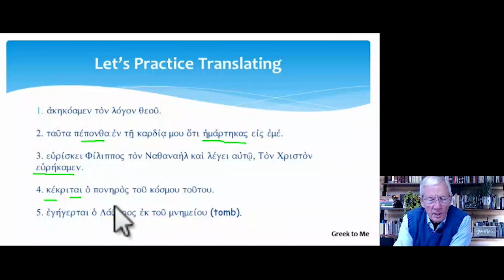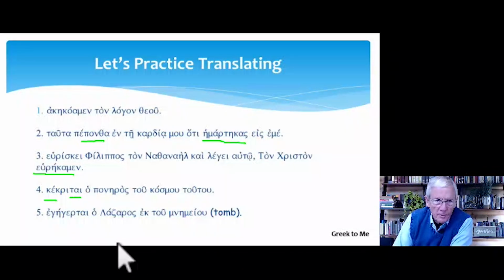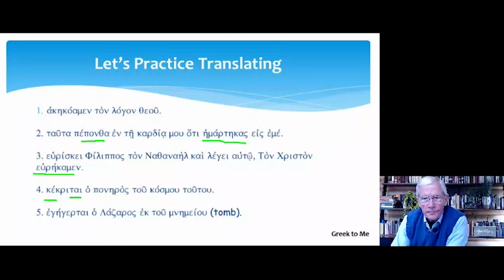The evil one of this world has been judged. And number 5, Lazarus has been raised from the tomb. Egegertai, perfect middle passive indicative, third person singular. So Lazarus has been raised from the tomb.